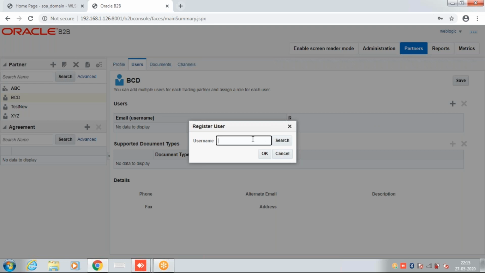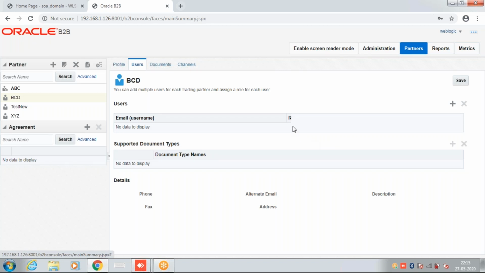Let me try to add if any user is here. I think we don't have any, only the admin user is here. So we can configure this in the WebLogic server, and we can add it here. Here we will get two options: one admin option, one monitor option. So this partner, with admin access, can provide monitor access to other team members also. So this is the way it works.